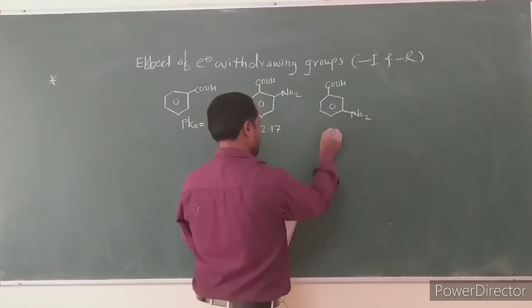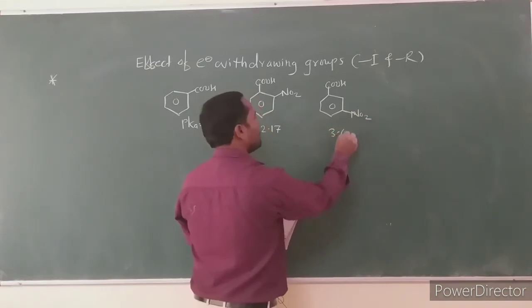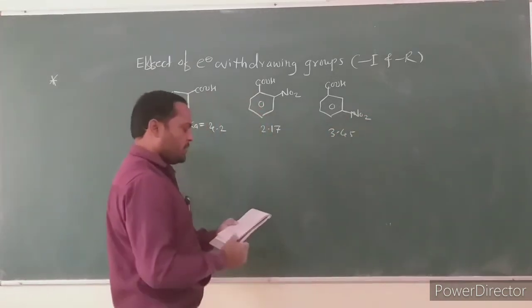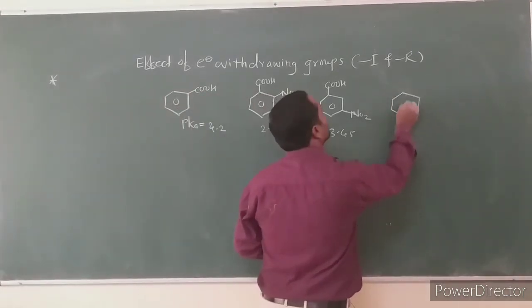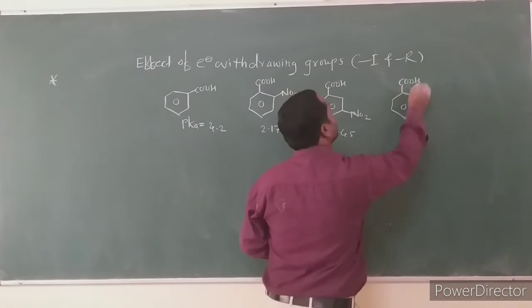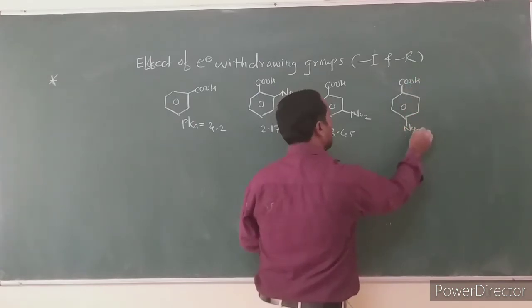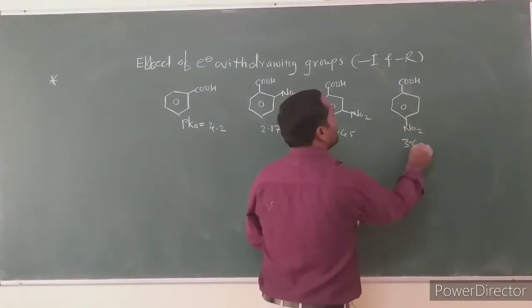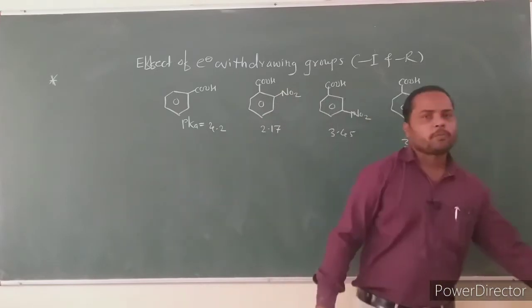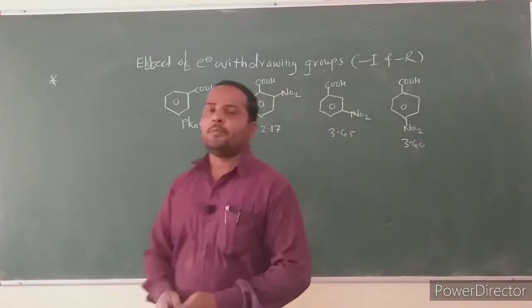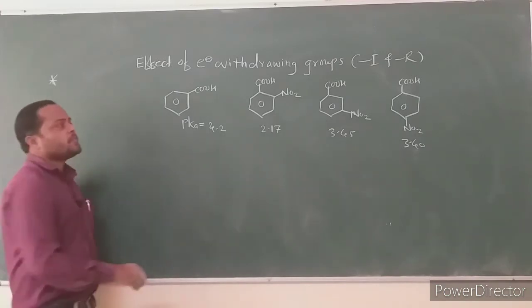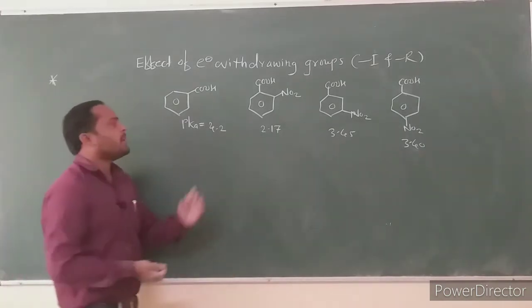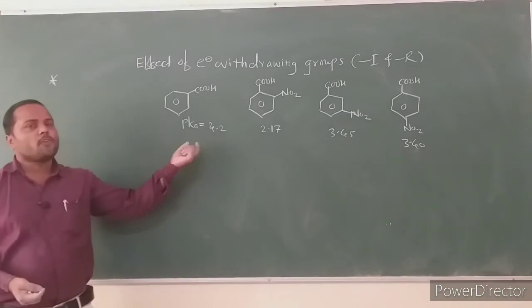Meta-nitrobenzoic acid has pK value 3.45, and para-nitrobenzoic acid has pK value 3.40. On the basis of pK value, we can easily decide the acid strength. Which acid is stronger among these four acids? The pK value of benzoic acid is 4.2.